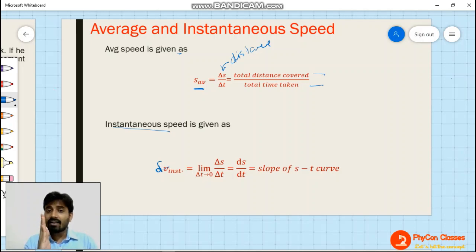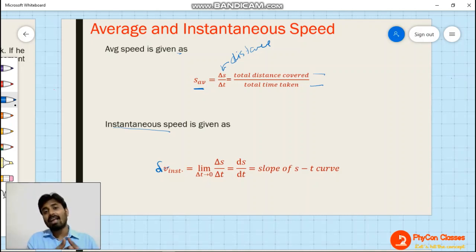So after 5 seconds means now you have to find out the velocity of his bike exactly at 5 seconds. So when this kind of thing is asked, then you have to find out the instantaneous velocity. Now another way of asking the question could be, he starts from point A, reaches point B, and the time taken is, let's suppose, 10 minutes, and the total distance covered is 5 kilometers. What will be the average speed?